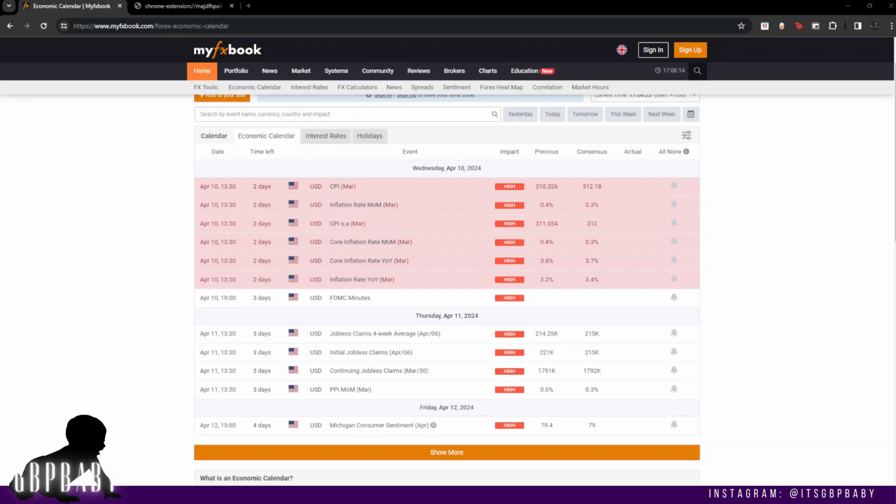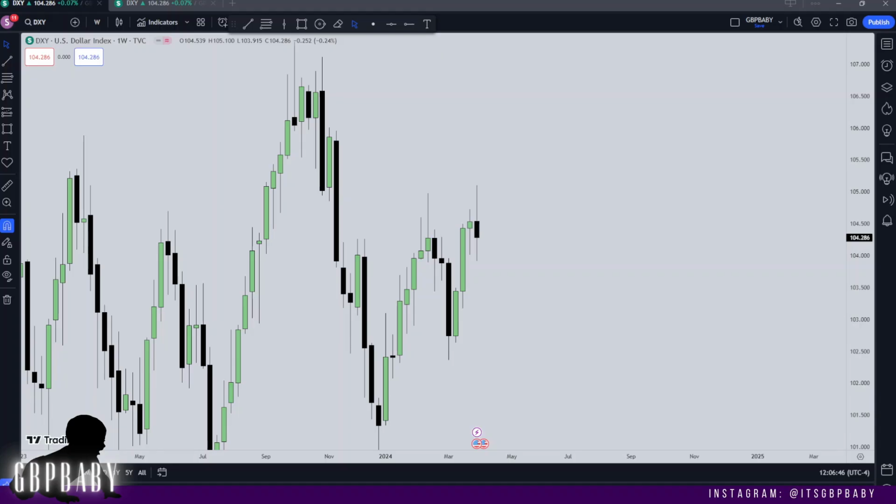So we're going to start on the economic calendar as per usual, and you can see that Wednesday, Thursday and Friday we have high impact news with CPI on the Wednesday, PPI on the Thursday, and then we've got the consumer sentiment on Friday. Another thing to take note of is that Mondays tend to be very volatile after non-farm payroll. ICT has said and stated before that Mondays after non-farm payroll are good days to trade. So I am expecting a lot of movement on Monday, and we'll get into that as we head over to the charts. So let's go straight there.